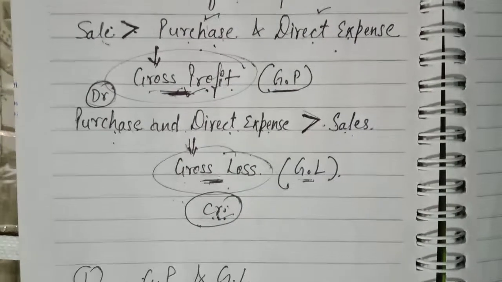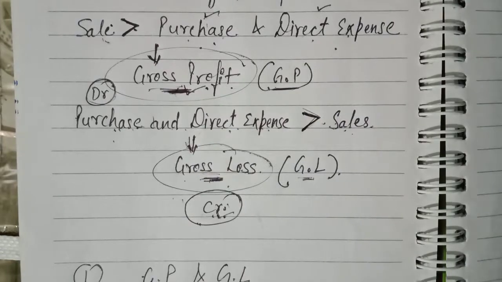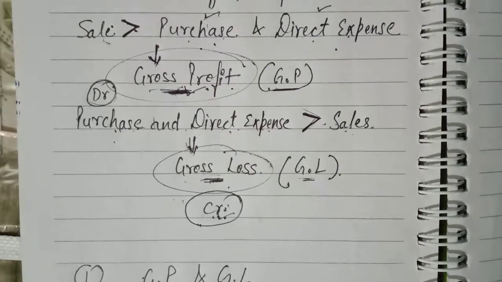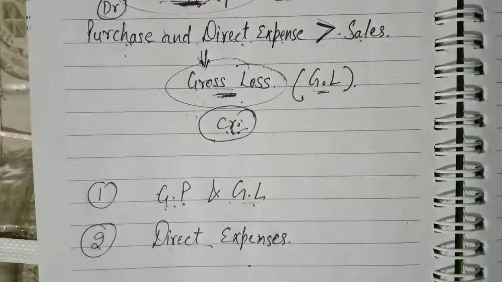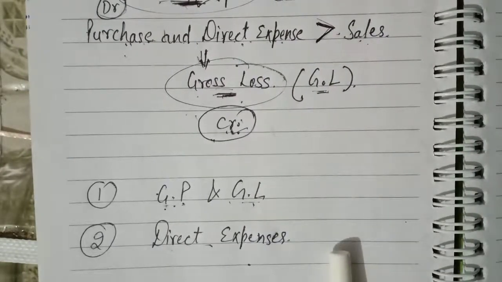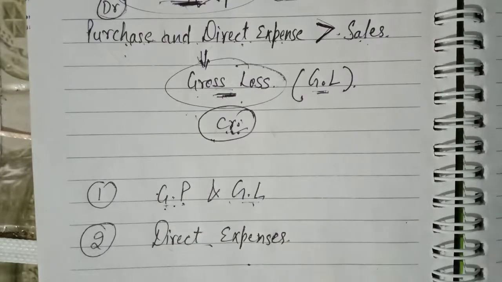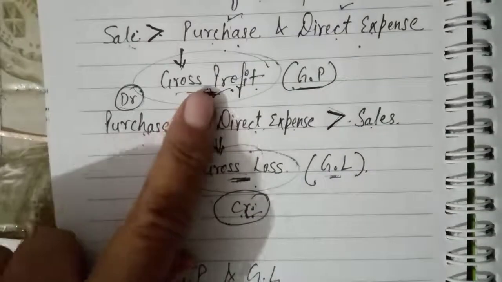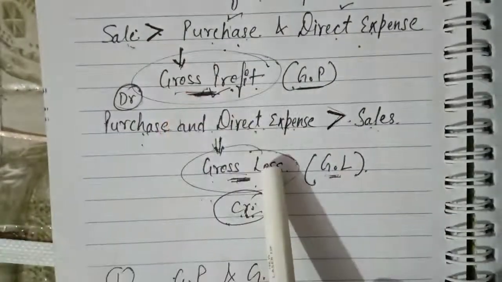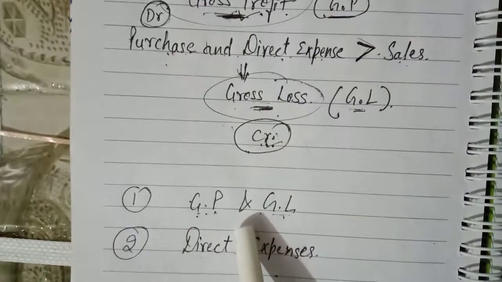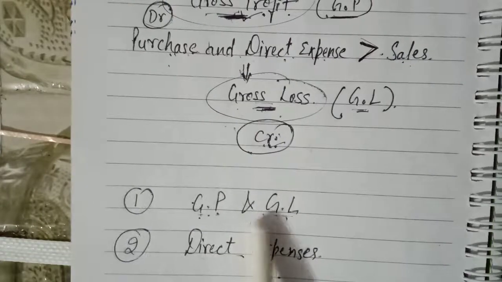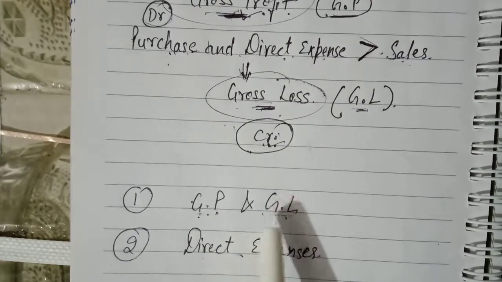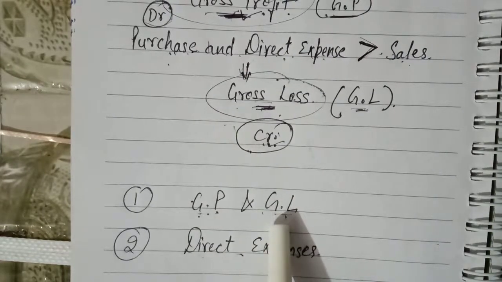Now come to the need of trading account. Why is trading account necessary to prepare? See, first, as you can tell yourself, for finding the gross profit and gross loss, it provides information about the gross profit and gross loss of the business. GP is gross profit and GL is gross loss.